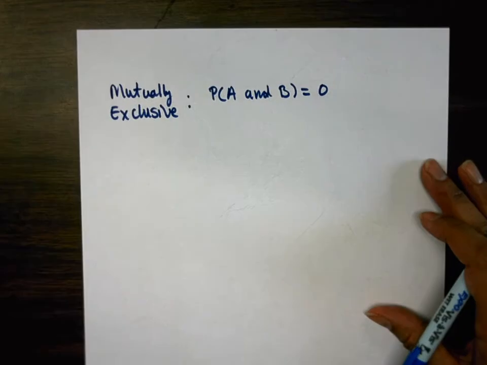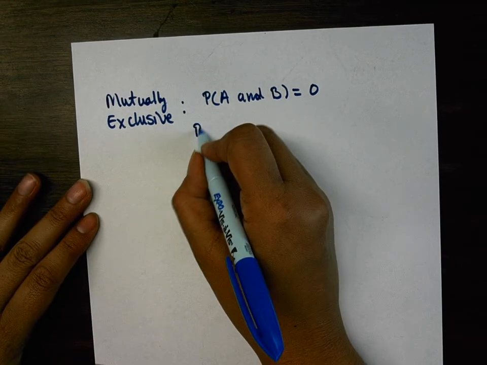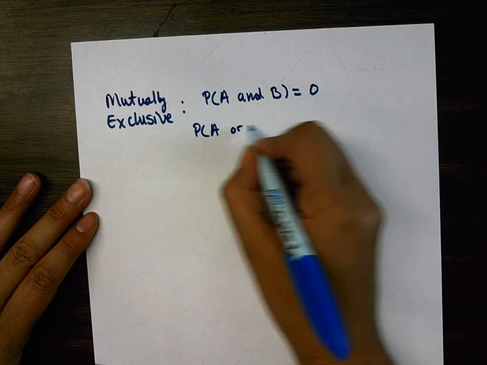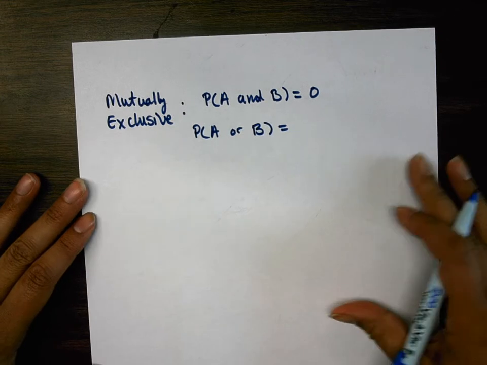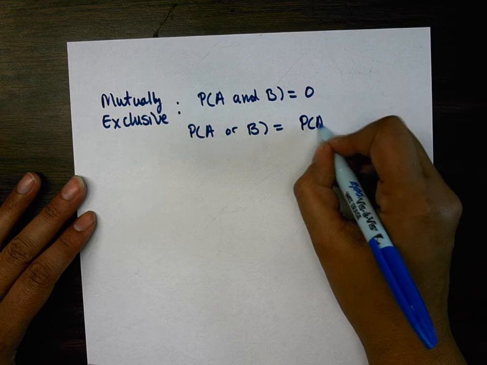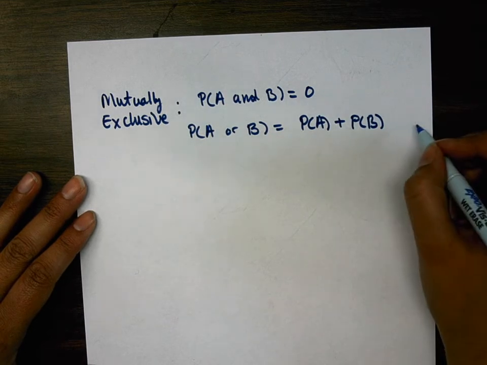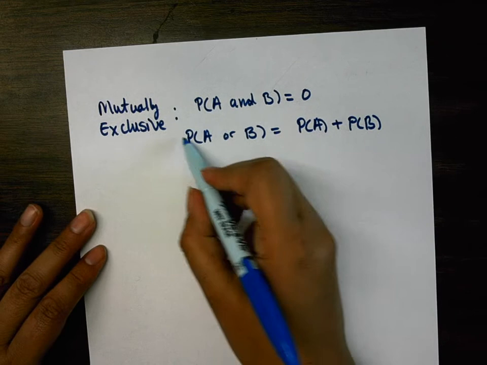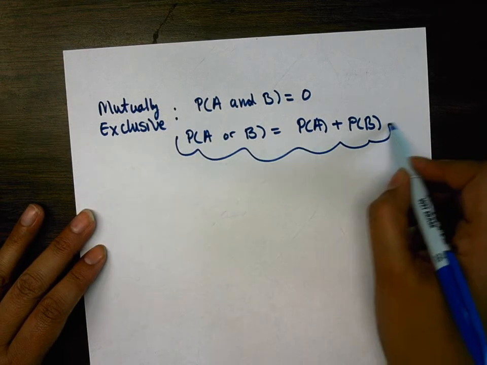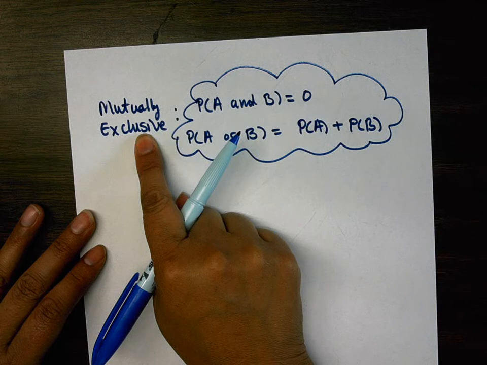Please stop and pay attention, guys. All right. Probability of A or B. What does or mean? Plus. P of A plus P of B, and typically we minus the overlap. Why do I not have to worry about it on this one? There's no overlap because they are mutually exclusive.